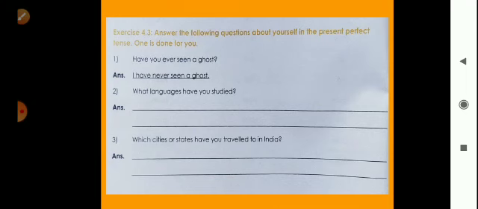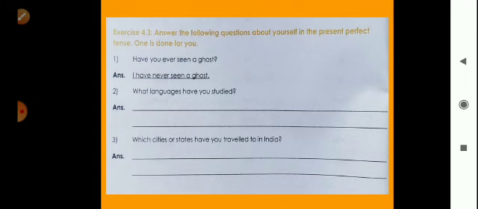Now again you use the formula of present perfect tense. I have traveled to Maharashtra, Kerala, Jharkhand or Assam in India. This is the information about yourself.